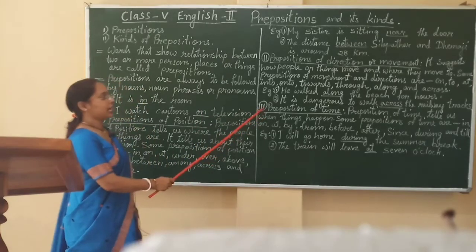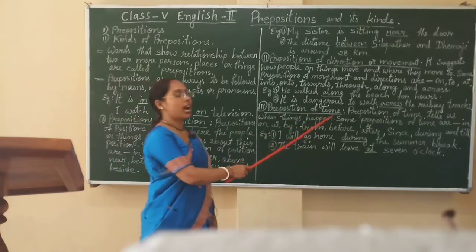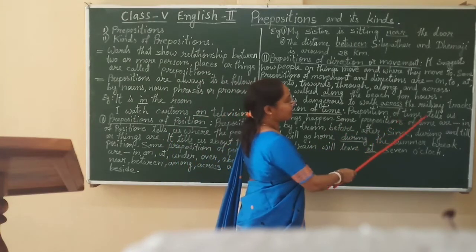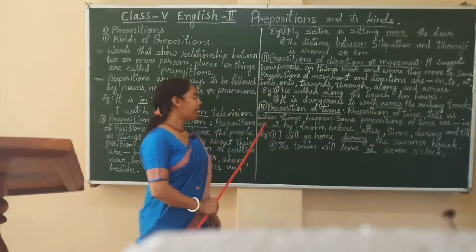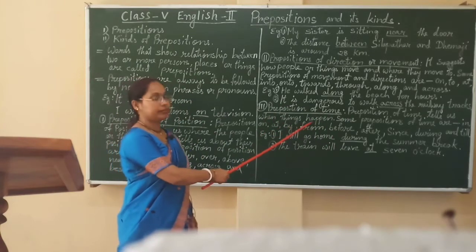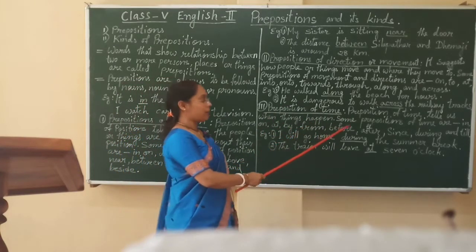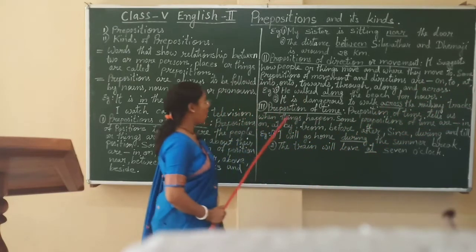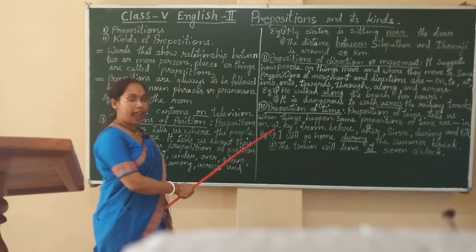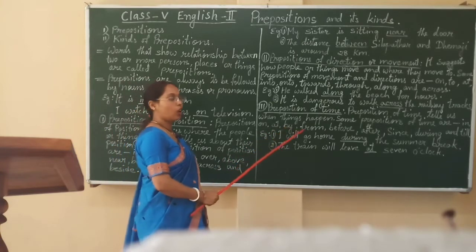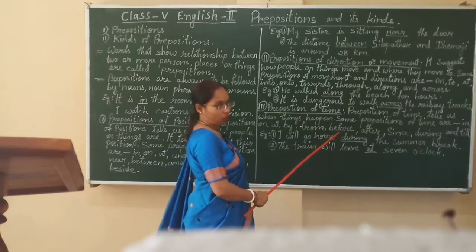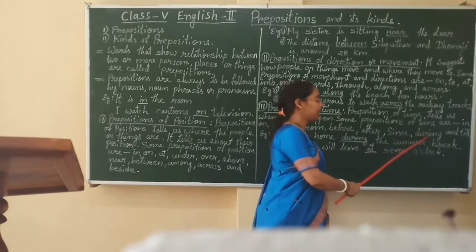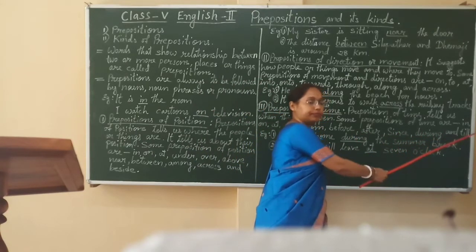The next point is preposition of time. Preposition of time tells us when things happen. Some prepositions of time are in, on, at, by, from, before, after, since, during and till.